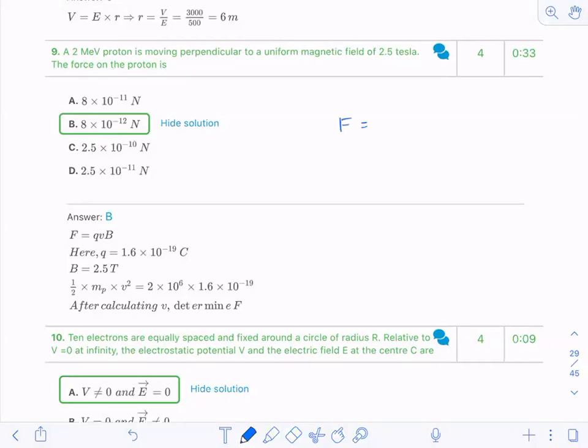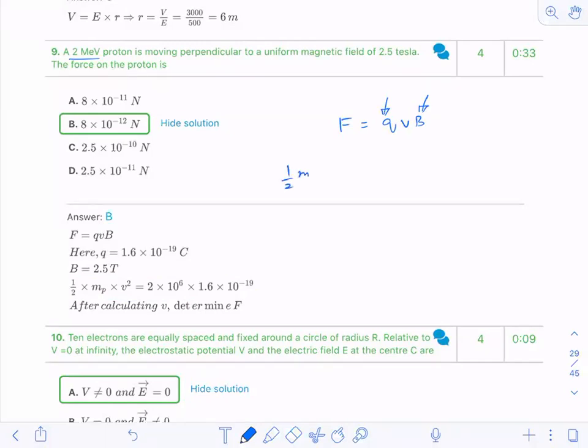Initially, I will not get an idea that I have to apply this relation of kinetic energy. So what I have to do? QVB. Now, I see that the magnetic force is given to me. I know the value of charge, but I don't know velocity. So from where will I get the velocity? The energy is given to me, 2 MeV. Now, what is 2 MeV? That's a kinetic energy.